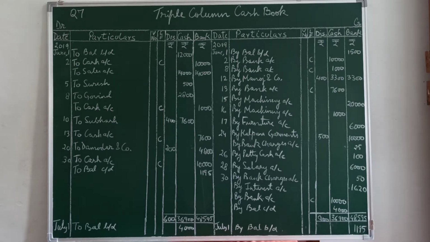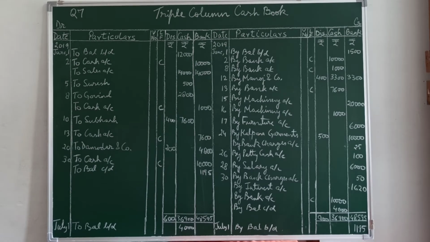Then on 15th, paid for purchases of machinery by check. Now you will not open purchase account, you will open machinery account because an asset has been purchased, not goods. 15th, by machinery account. Since the payment is by check, it will be in the bank column. On 16th, paid wages for the erection of the above machinery, rupees 1,000. Since a new machine was purchased and any expenses incurred at the time of purchase of the machine are part of the machine, not a regular expenditure, we'll open the account by machinery account, not by repairs account. 1,000 in the cash column.